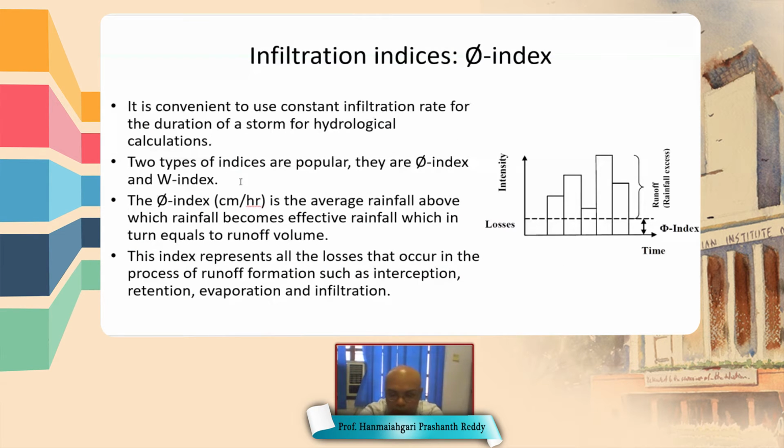There are two types of indices to represent infiltration: the phi index and the W index. First we'll discuss the phi index. The phi index is the average rainfall above which rainfall becomes effective rainfall. That means the phi index is equal to (P minus R) divided by TE, that is the effective rainfall duration.